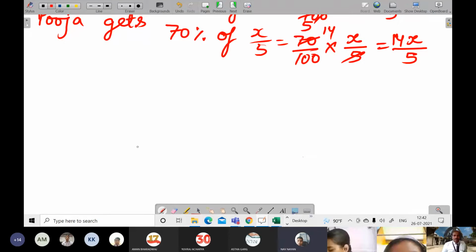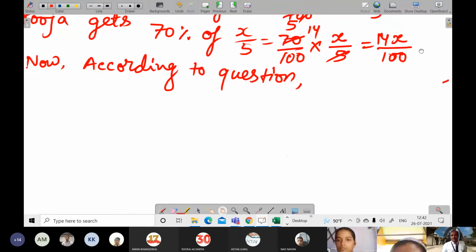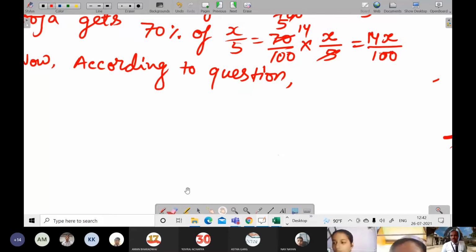Sir, how 5? It will become 14x by 100, no sir? Sorry, then 7x by 100. Yes, it will become 100. By mistake I had written 7x by 5. 7x by 50, yes, you can write. So you can write now according to the question. Let's reduce it here itself, 50 only. It will become equal to 7x by 50.